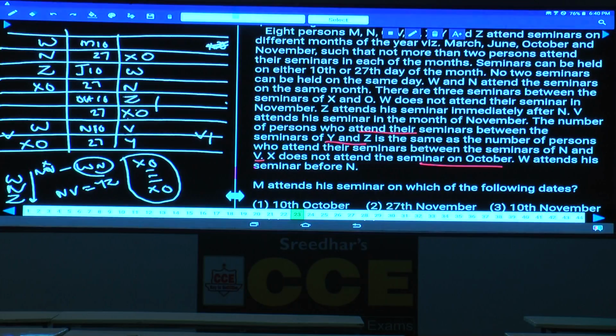And X, W attends seminar before N. We have taken this information as well. And X does not attend the seminar in the month of October. As X cannot be here, O will be here. If O is here, then X will be here. If X is here, then who is the person left over? M is the person left over. M is this place. Tell me whether the entire information is valid or not.